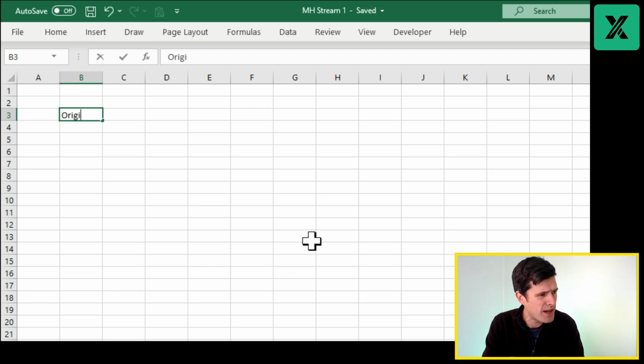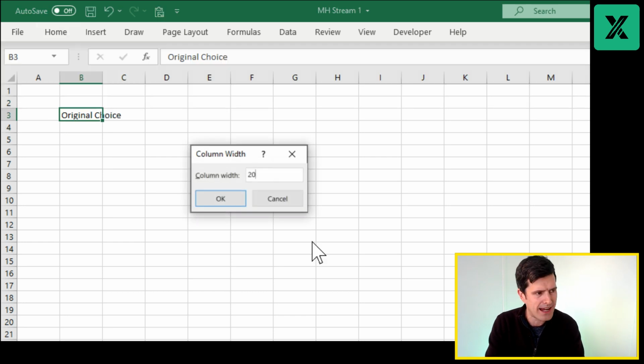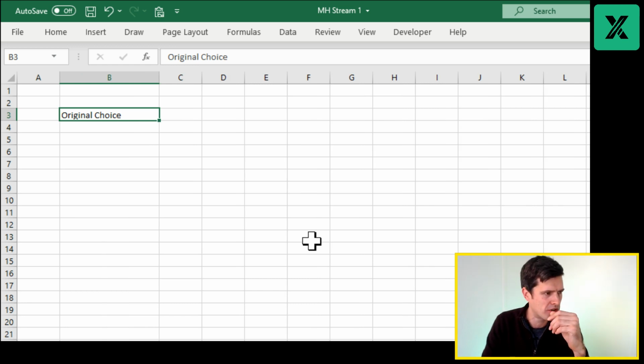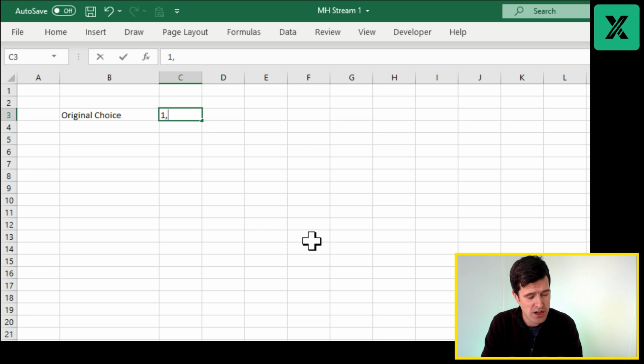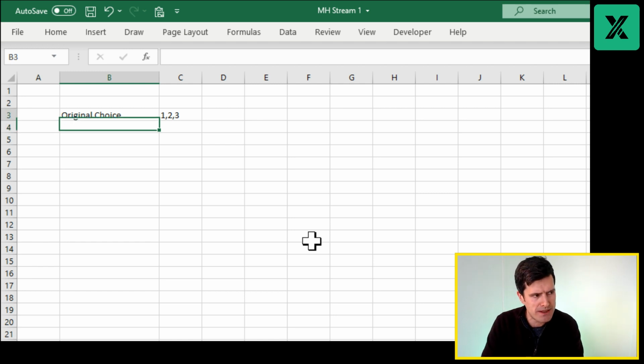So let's start with our original choice here. We're definitely going to have a column that has our original choice. Alt-H-O-W 20. There's another shortcut for you. Alt-H-O-W allows us to adjust the column size. So original choice, which is going to be 1, 2, or 3. That's something we're definitely going to need a column for in the spreadsheet.